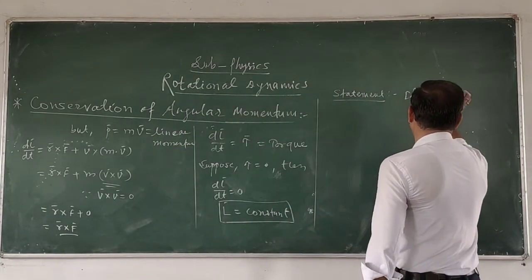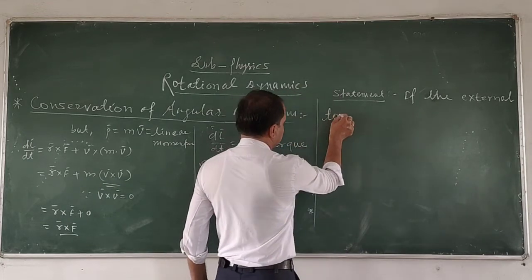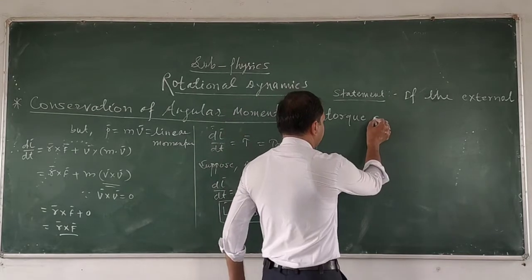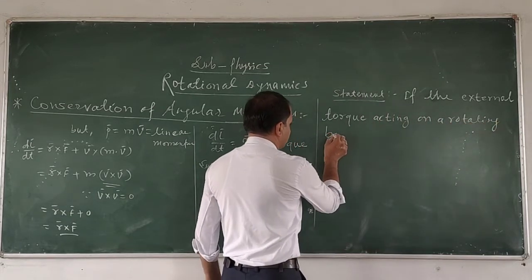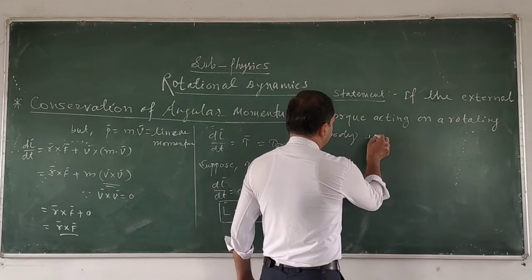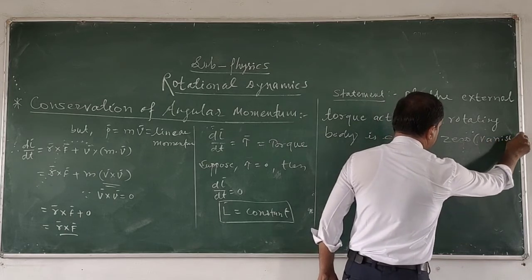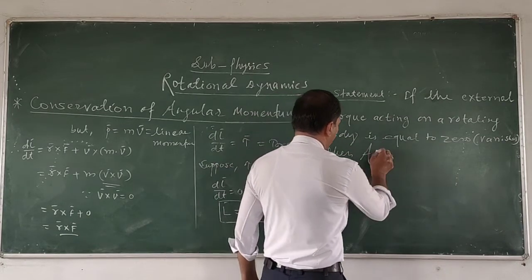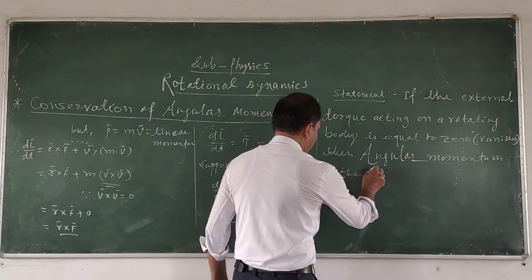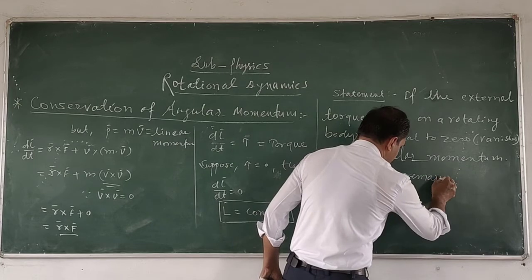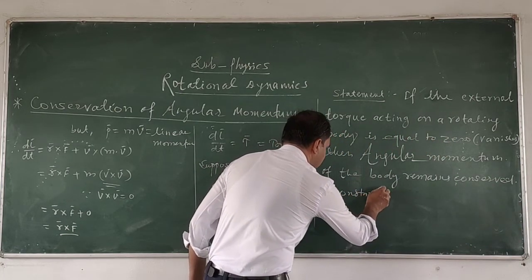If the external torque acting on a rotating body is equal to 0, or we can say vanishes, then the angular momentum of the body remains constant, or we can say it can remain constant.